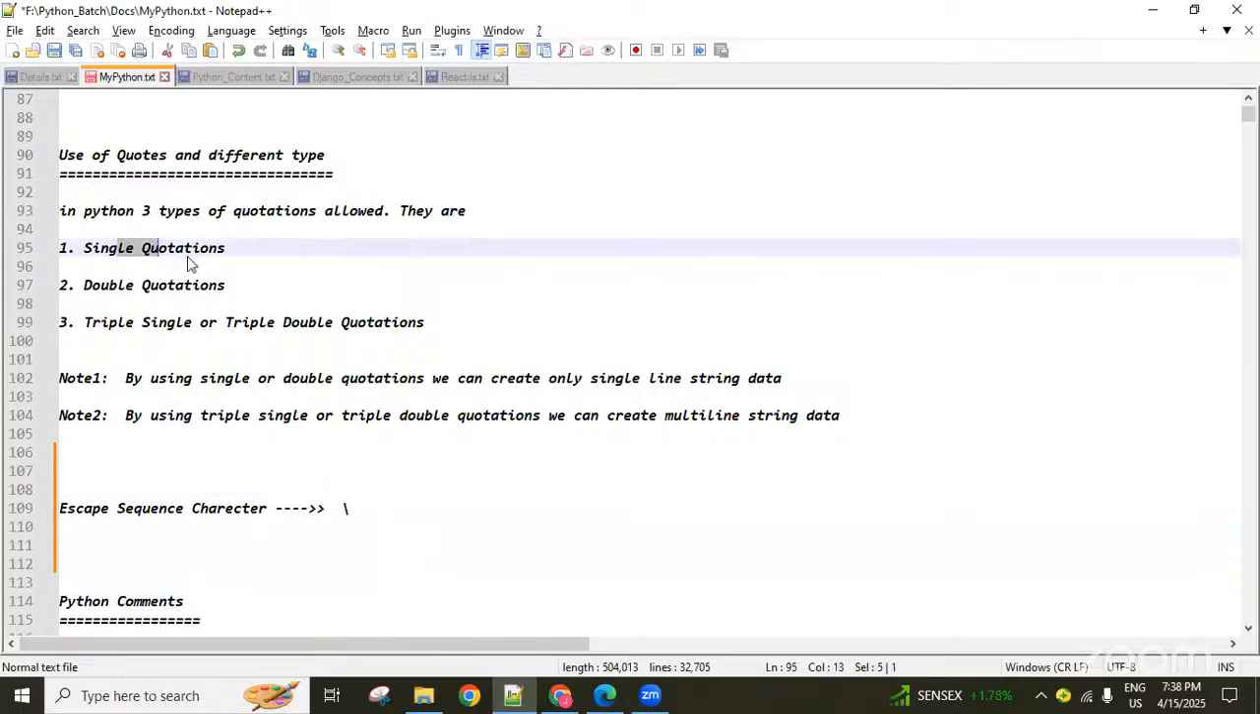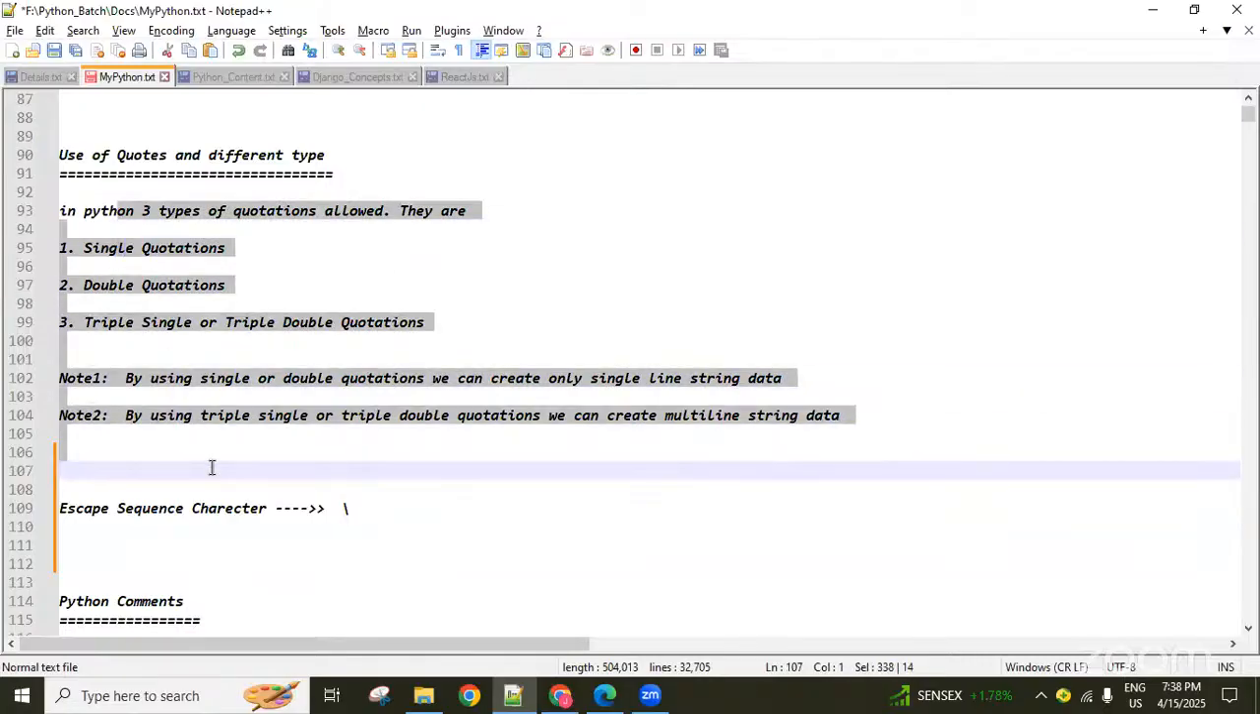Inside the single quotation, don't use a single quotation again. Inside the double quotation, don't use a double quotation again. Okay, these are the rules you have to follow here.